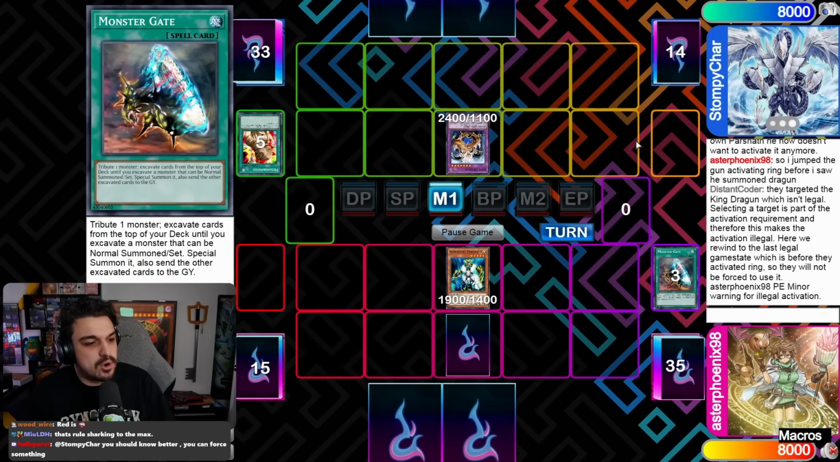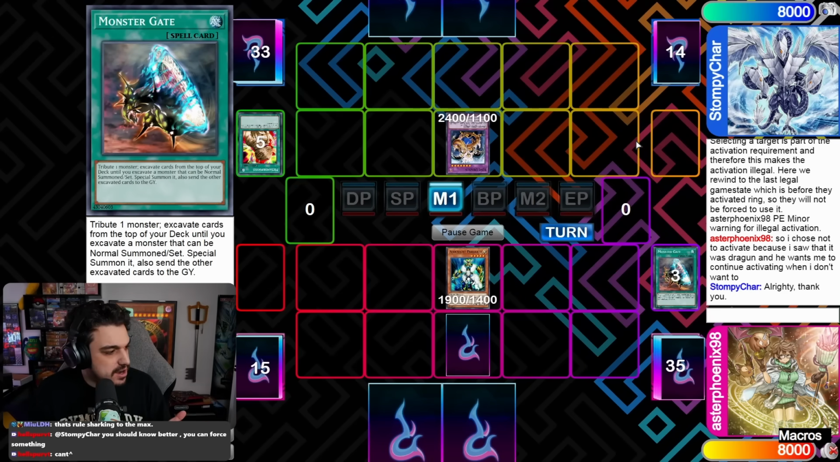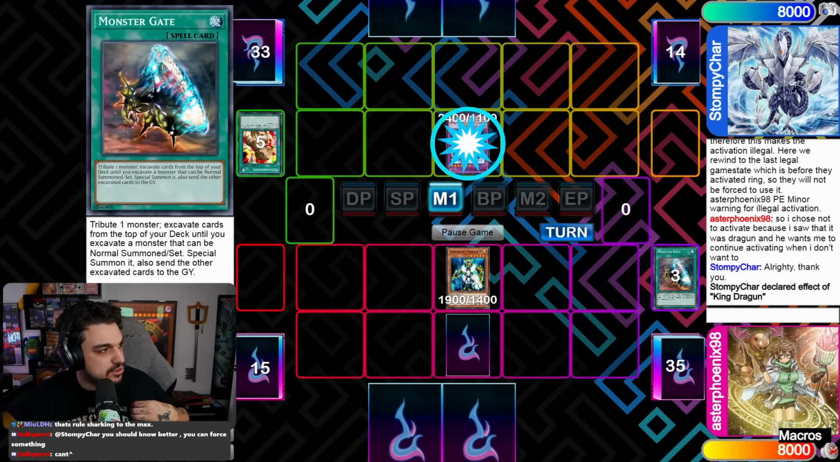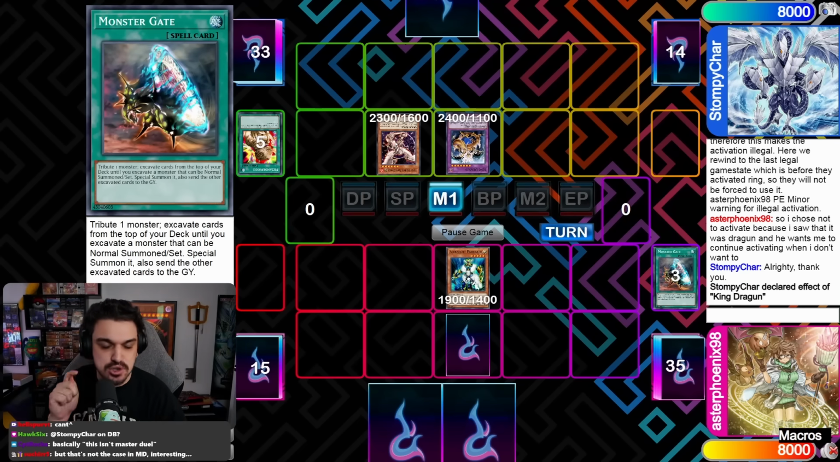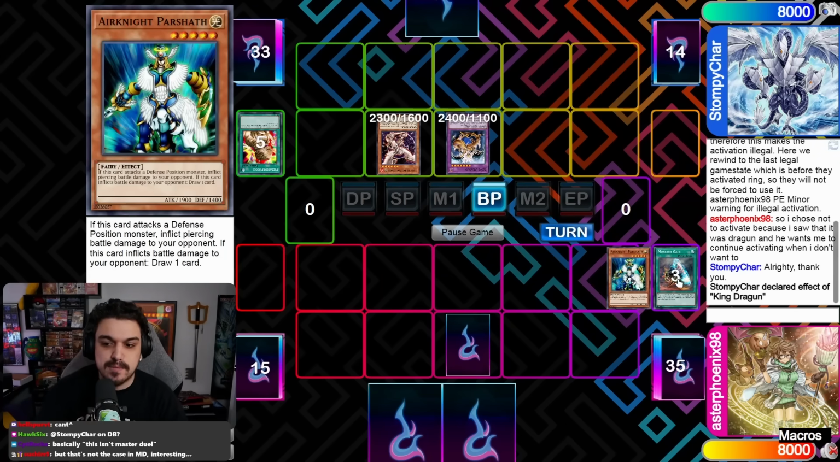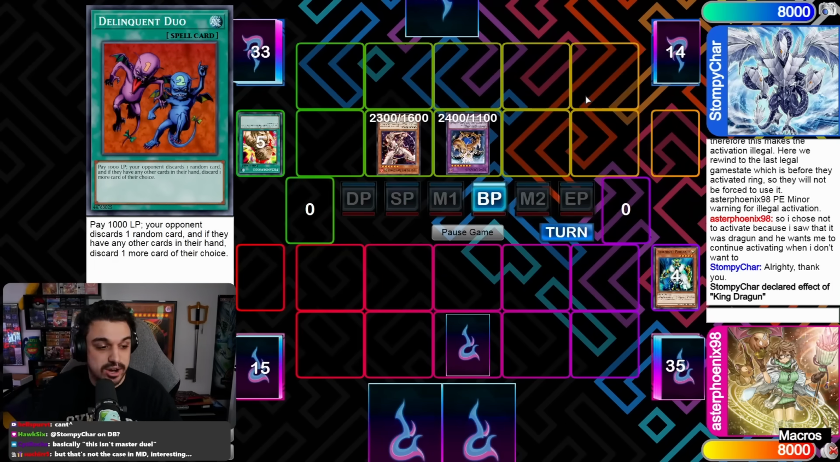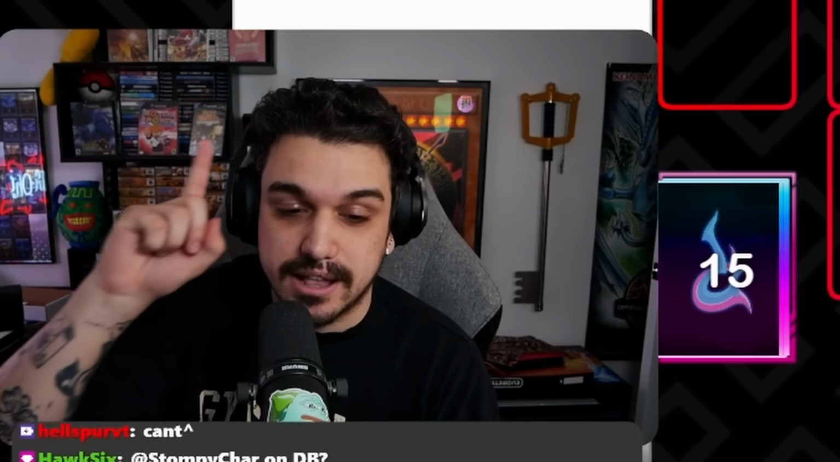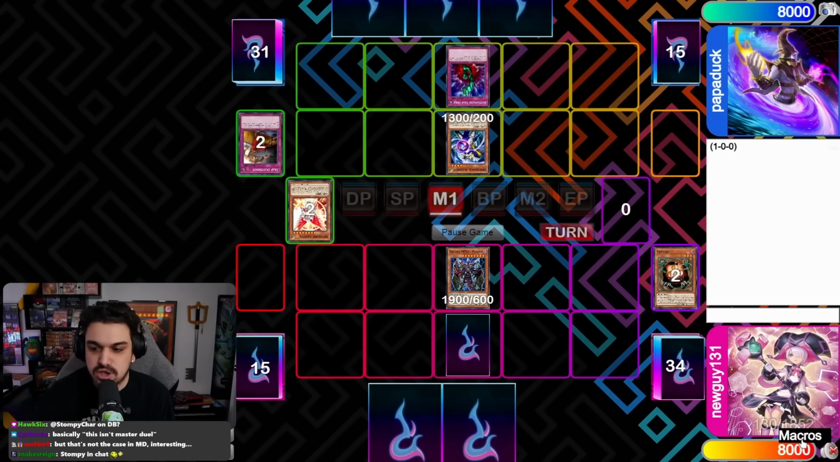So this is rule number 1. If you activate a card that has to target and you select an illegal target and your opponent tells you that you have to select another target because you activated the card or whatever. A lot of people like to say that targeting is cost. Targeting is not cost, but targeting is an activation requirement. So because targeting is an activation requirement, you make it an illegal activation if you select an illegal target. So in that situation, you rewind to the last legal game state, which is before the illegal activation of your card. And then you get a warning.